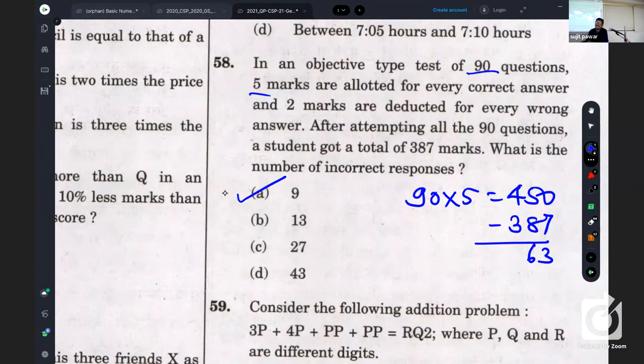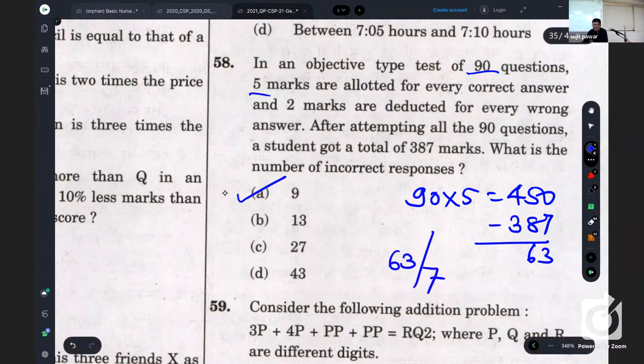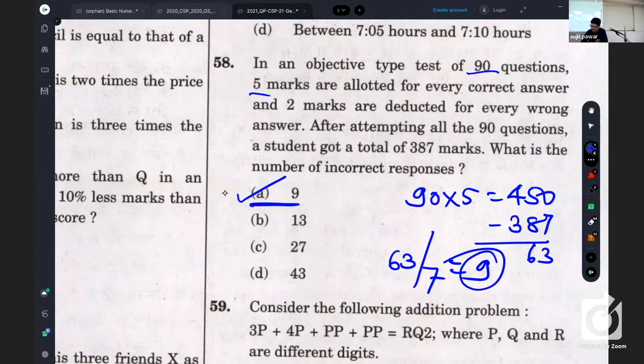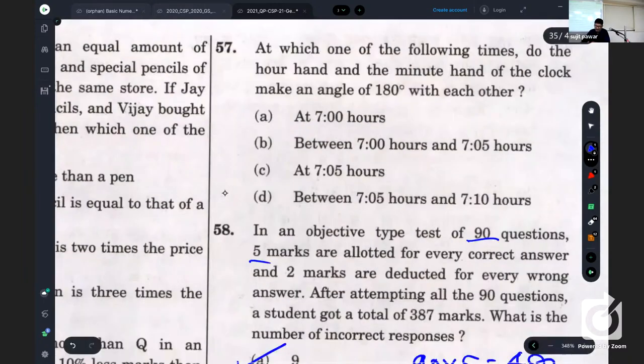Okay, whatever. Now, if one question is answered wrong, already 5 marks are gone, plus as a penalty another 2. So 5 plus 2 is 7. So we need to divide 63 by 7. So how many wrong responses, incorrect responses? 9 incorrect responses. That was the question. So simple. Is it clear? Okay, so that was related to formation of equations and all these things. One may do it by forming an equation also, doesn't matter.